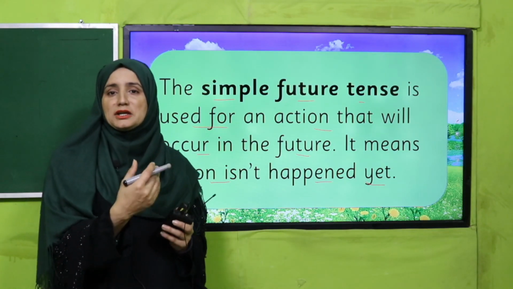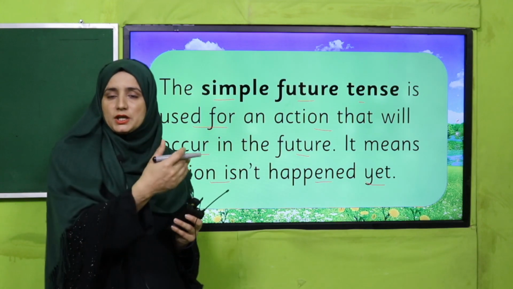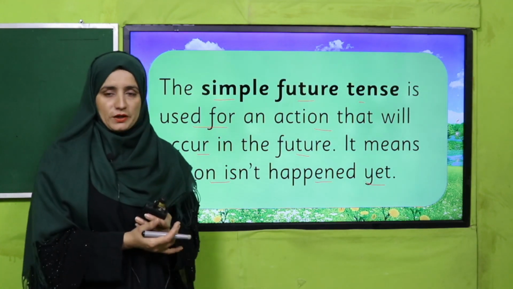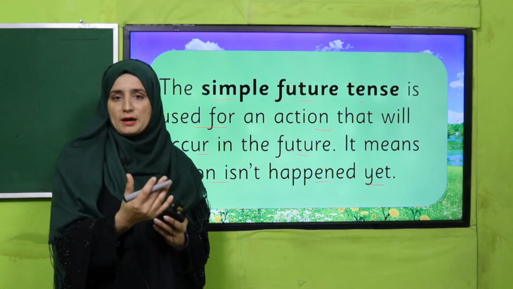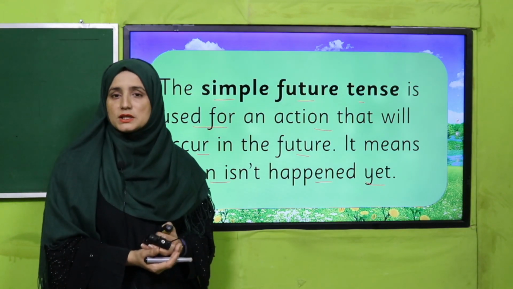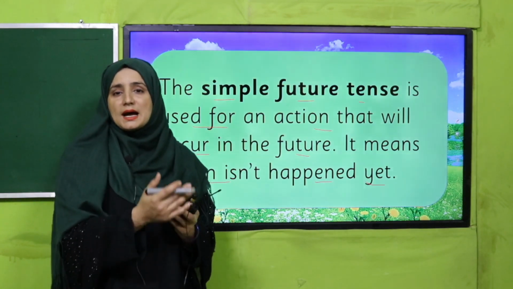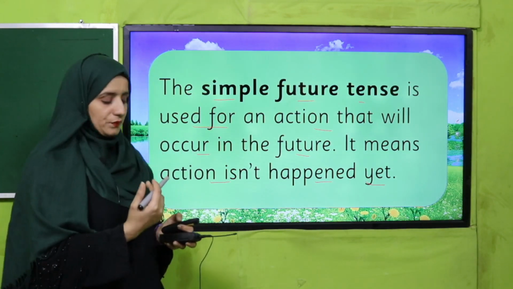It can be like in the evening, next day, day after tomorrow. So in this way, when we talk about such types of activities that have to happen, such activities we express in simple future tense. Means upcoming time, okay, these actions will come.